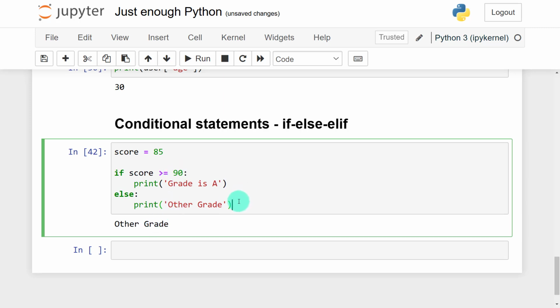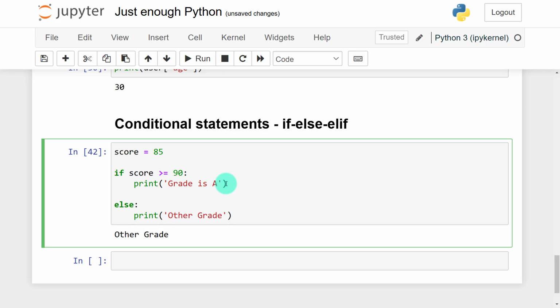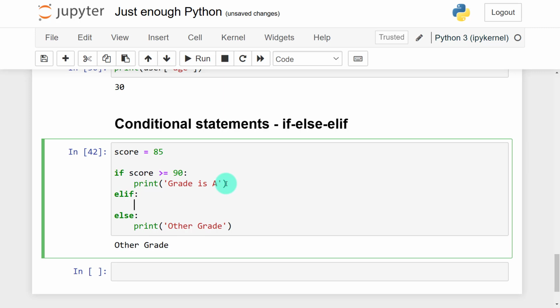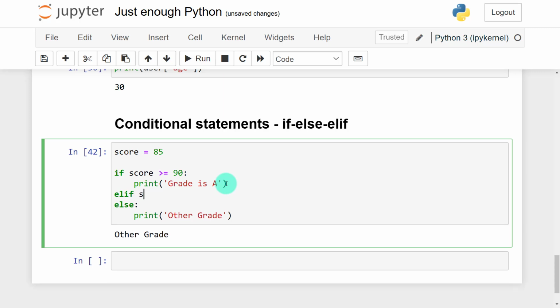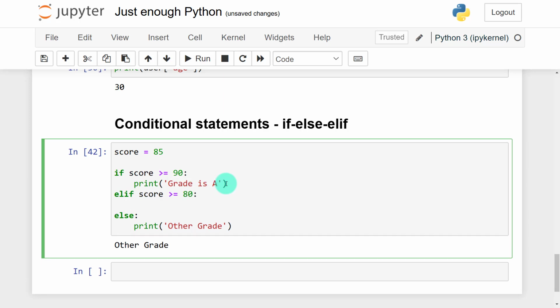But there are also moments you have more than 2 conditions. So how do we cater for that? If you have more than 2 conditions, we apply what we call the elif statement. So here we add elif colon and say, let's say, elif score is greater or equal to 80, print grade is B. I have to put this in quotes because it is a string. When I add elif, now I can add else, other grade. Maybe I can say grade is C.